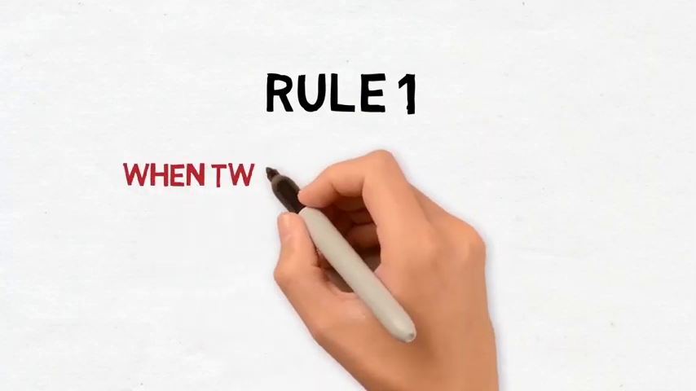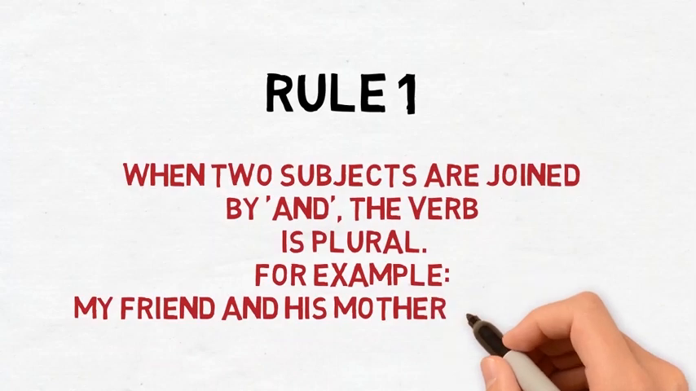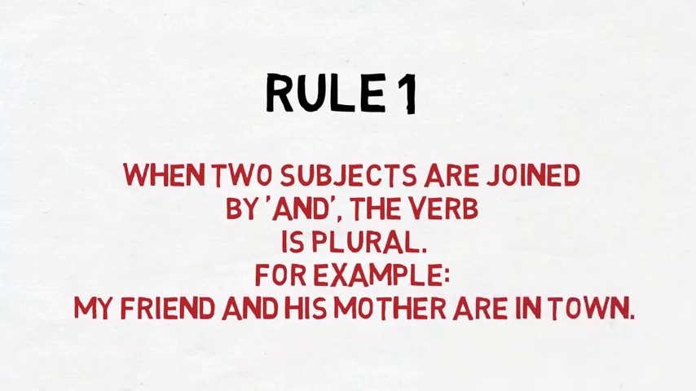First rule says when two subjects are joined by and, the verb is plural. For example, my friend and his mother are in town. It's a plural subject.